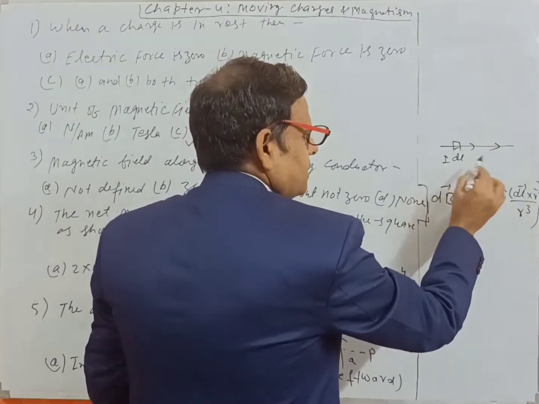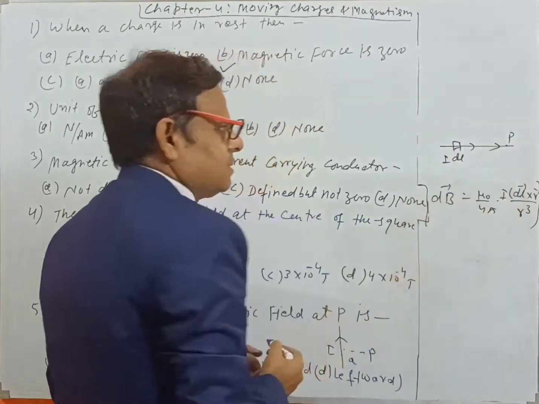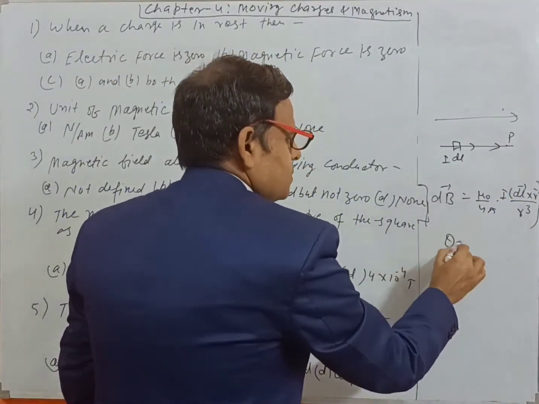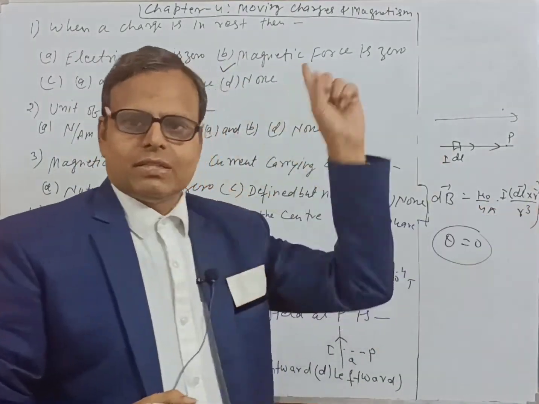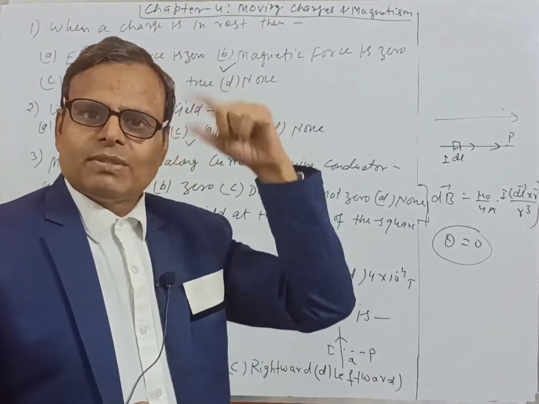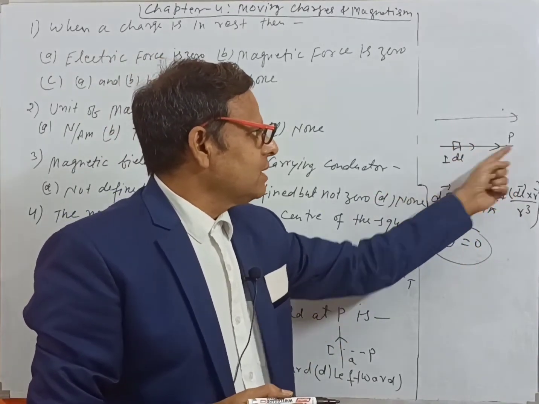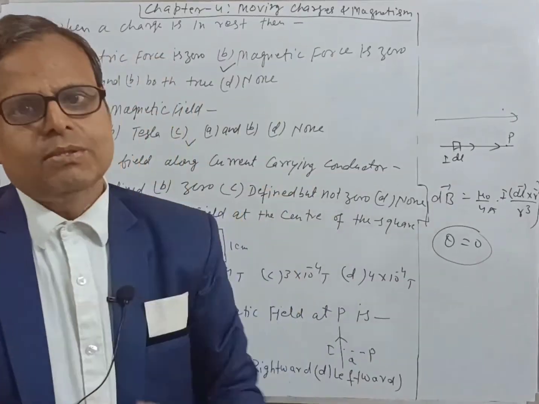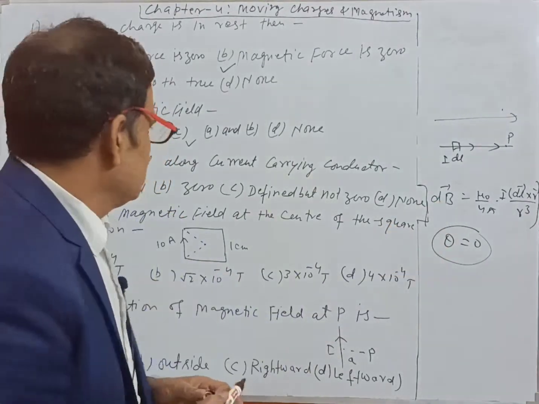If theta is equal to 0, dl and r vector both are parallel at any point P along the line, or any point you take parallel here, then theta becomes 0. In case of the cross product, you know A cross B is equal to AB sin theta. Theta is equal to 0 because of along the straight line, so sin theta is 0. So theta is equal to 0 means dB is equal to 0. That means B is equal to 0.